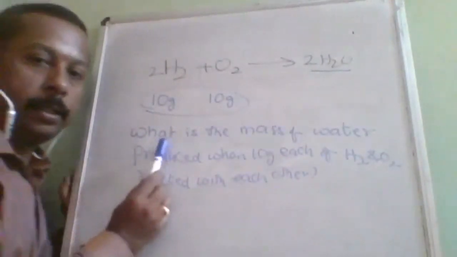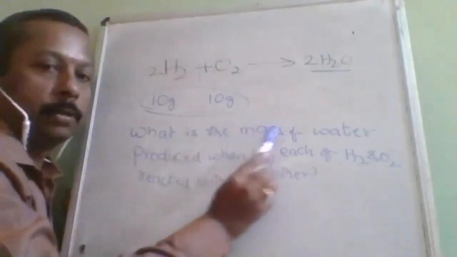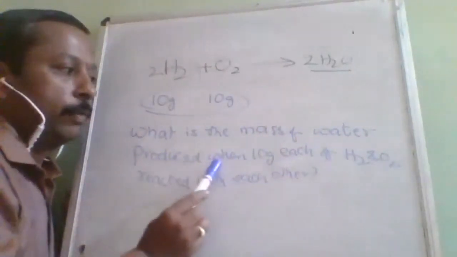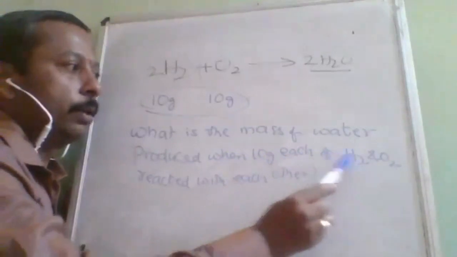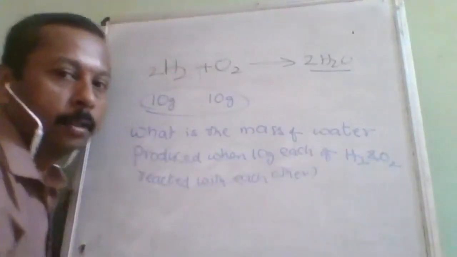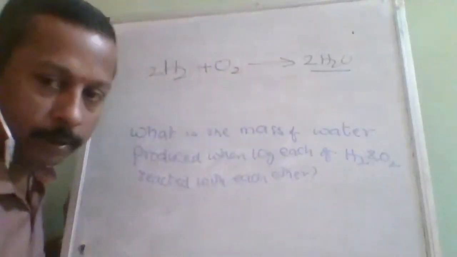Okay, so it is a little bit light, that's why I'm reading again. What is the mass of water produced when 10 gram each of H2 and O2 reacted with each other? That means 10 gram hydrogen and 10 gram oxygen are reacted with each other.